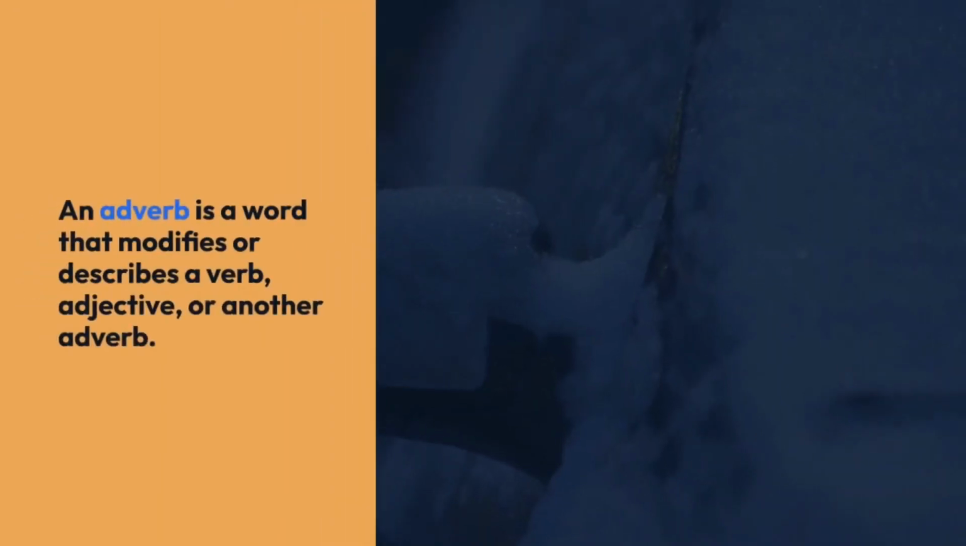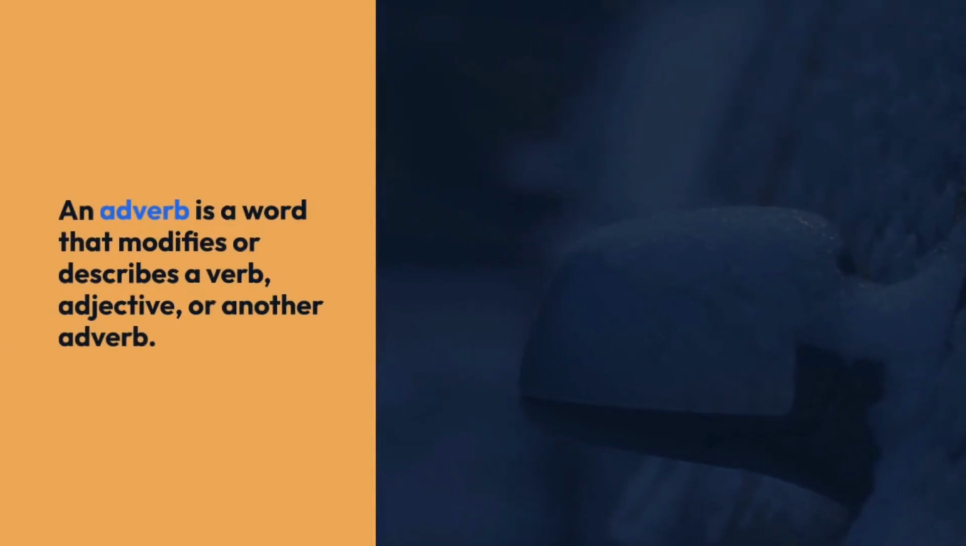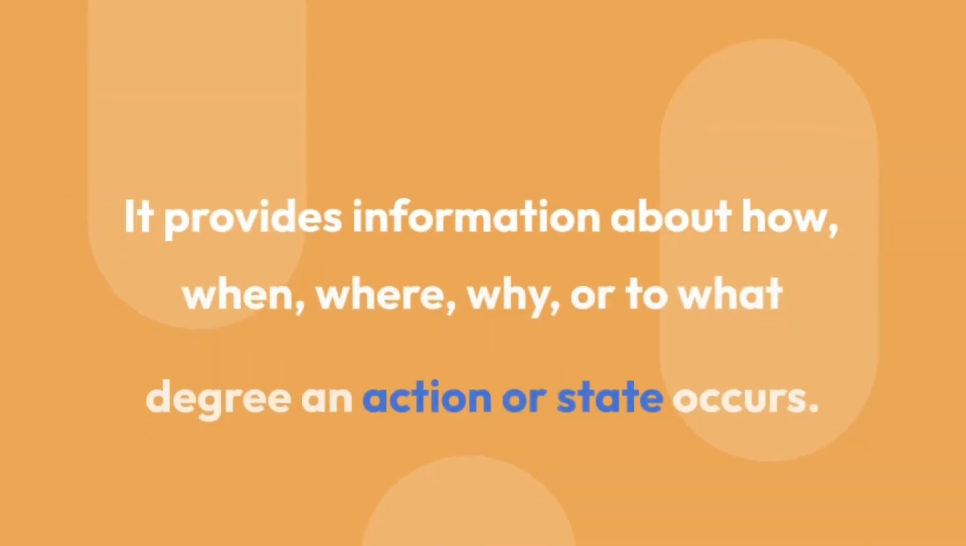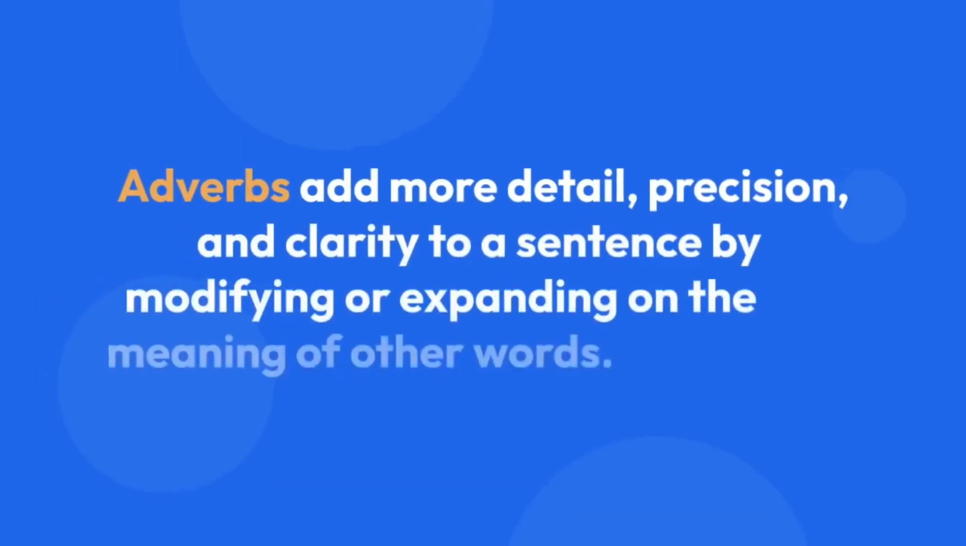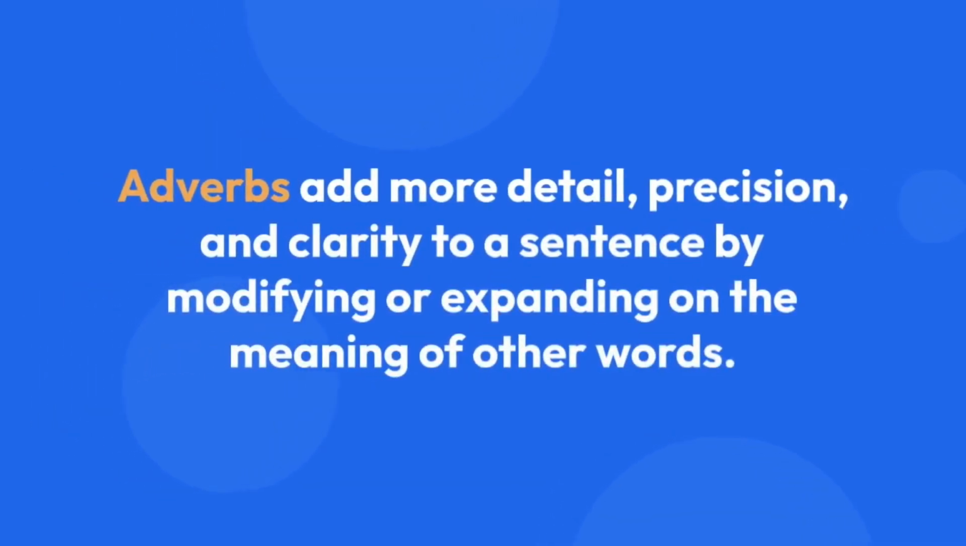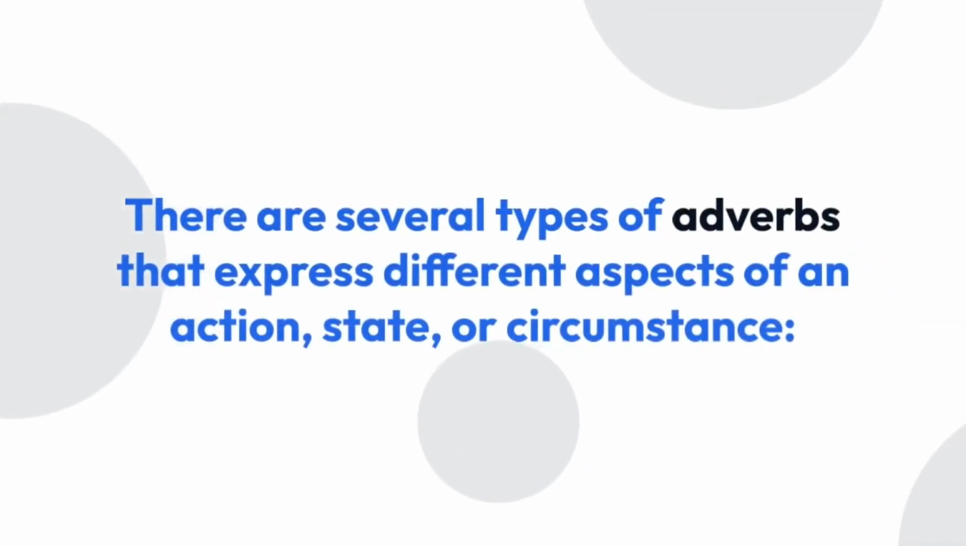An adverb is a word that modifies or describes a verb, adjective, or another adverb. It provides information about how, when, why, or to what degree an action or state occurs. Adverbs add more detail, precision, and clarity to a sentence by modifying or expanding on the meaning of other words. There are several types of adverbs that express different aspects of an action, state, or circumstance.